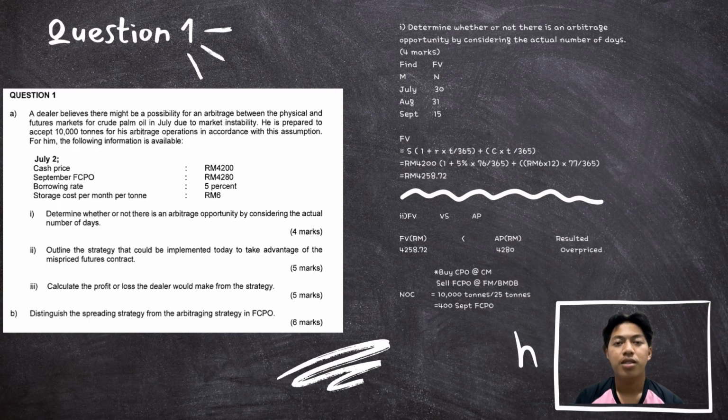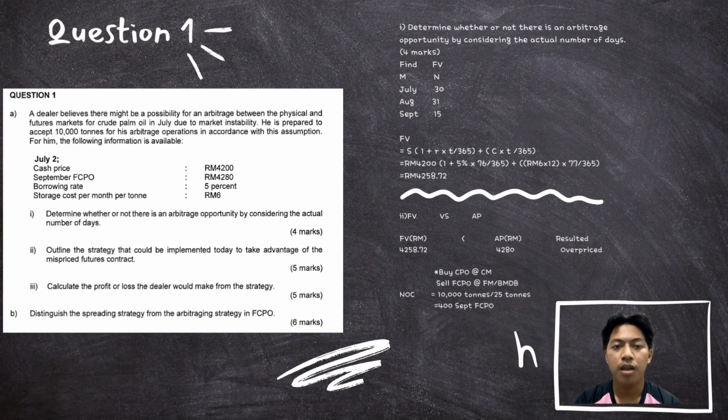To determine whether there is an arbitrage opportunity, I compare the theoretical future value FV with the actual market future price AAP. First, I calculate the actual number of days: July 30 days, August 31 days, September 50 days. Total days is 77, depending on the inclusive counting used in the solution.